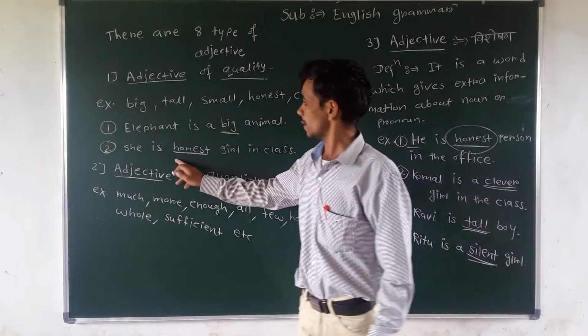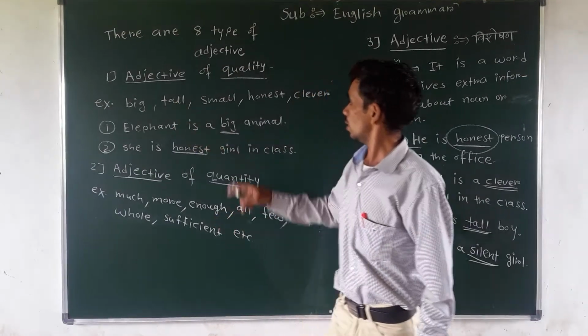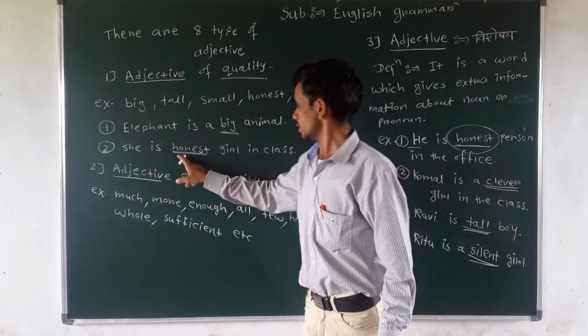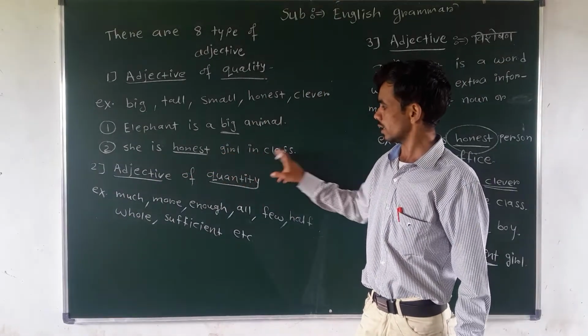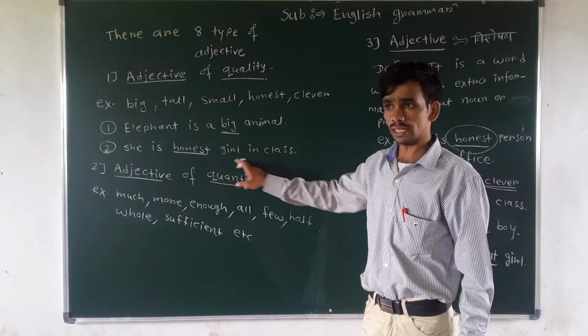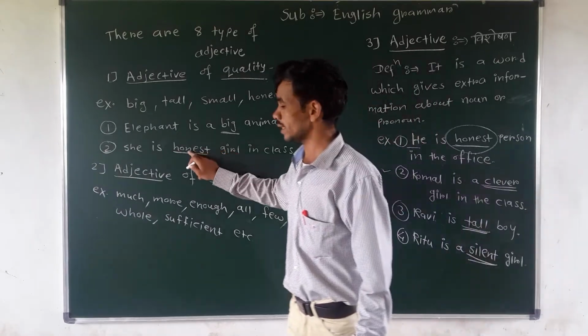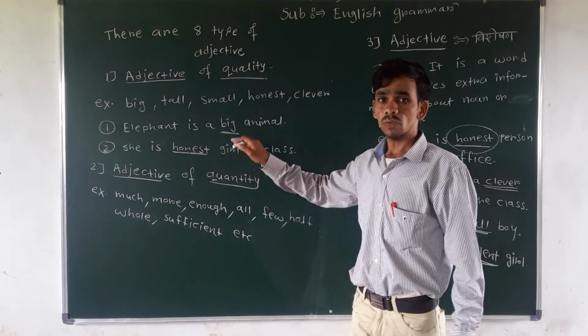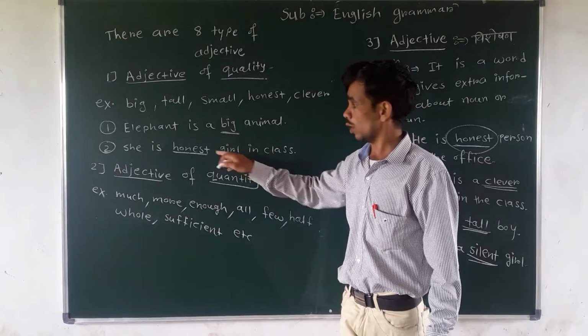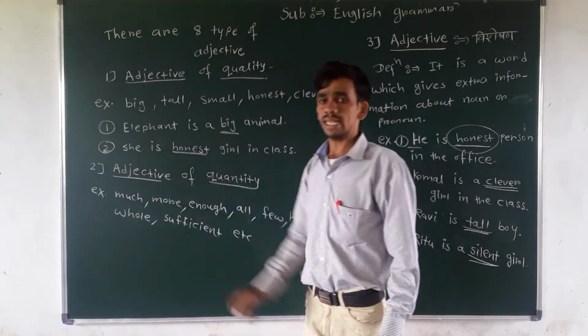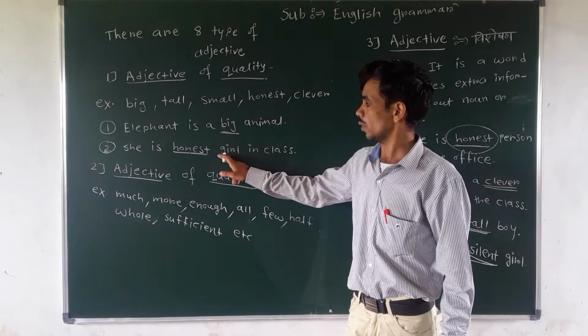Understand? Second example, tall or honest. She is an honest girl in the class. She is an honest girl in the class. So honest is also a word showing the quality of the pronoun she. That's why it is an adjective of quality.